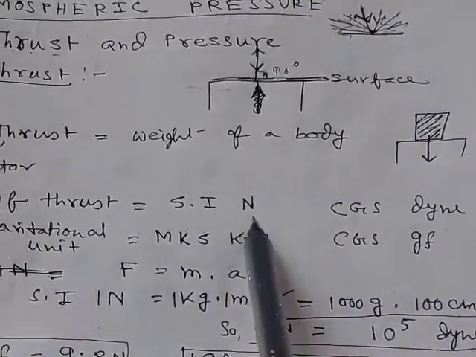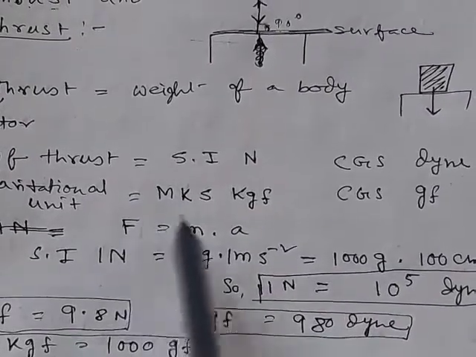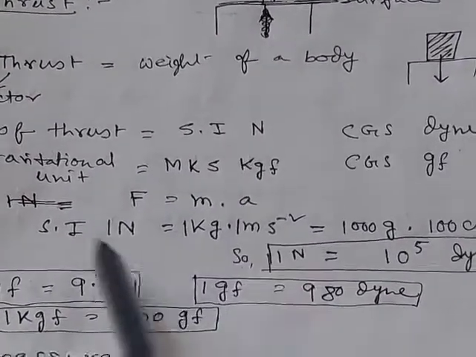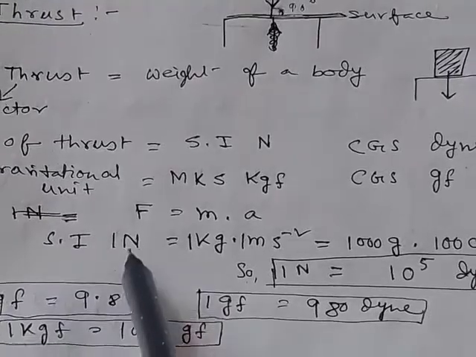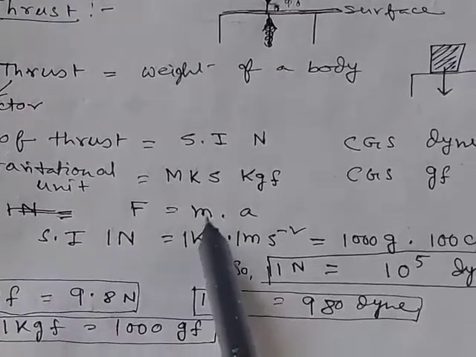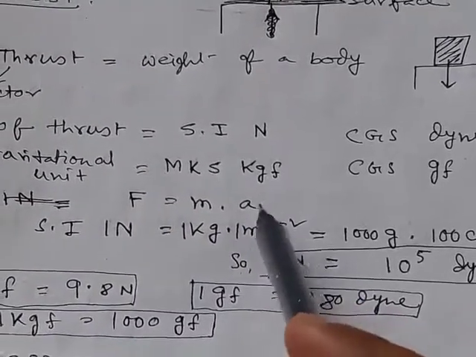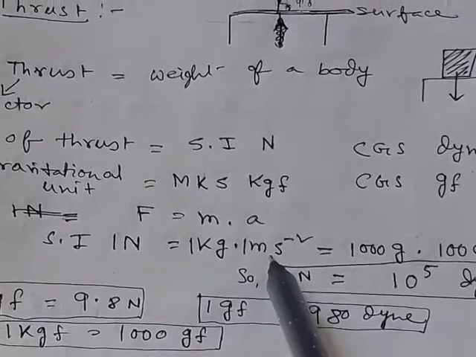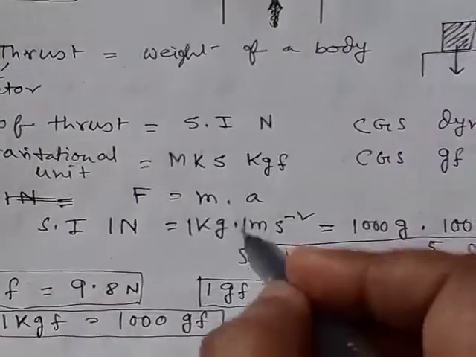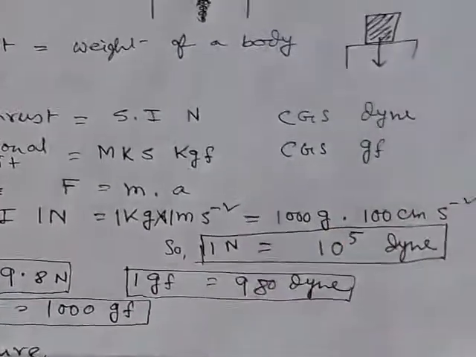Now what is the relation between Newton and Dyne? Force is equal to mass into acceleration. In SI units, 1 Newton is equal to mass 1 kg into acceleration 1 meter per second square.